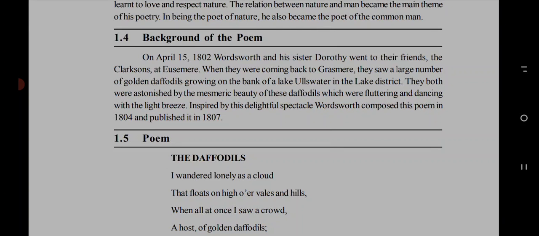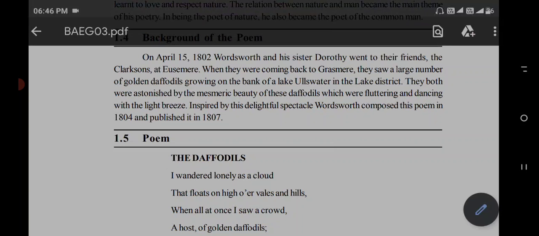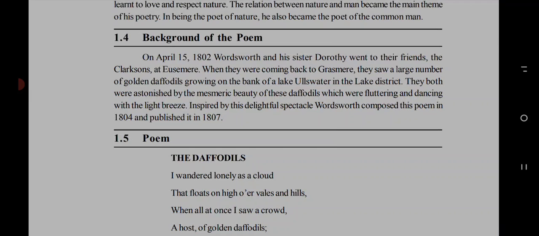Before starting the background of the poem, I want to say some words about the author. William Wordsworth was one of the greatest poets of the Romantic period. Most of his poems were based on nature. That's why he is called the priest of nature. And he also wrote about the reality of human beings. So now let us know about the background of the poem.